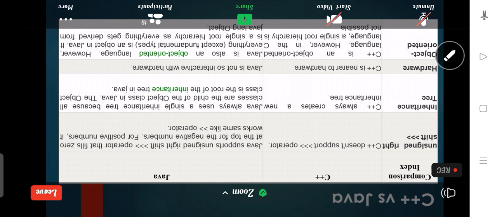Another important feature is the inheritance concept. C++ always creates a new inheritance tree structure, but Java always uses a single inheritance tree because all classes are children of the Object class in Java. Keep this important point in mind: the Object class is the root of the inheritance tree in Java.